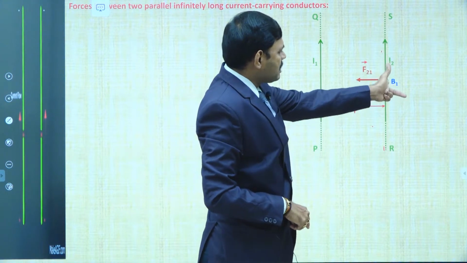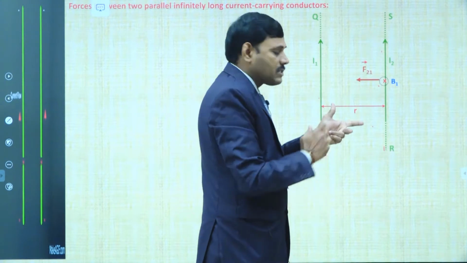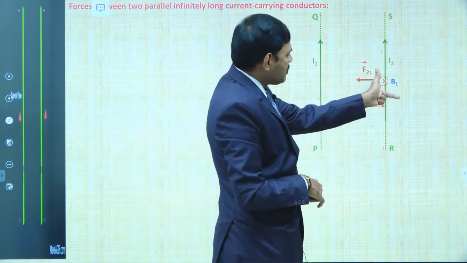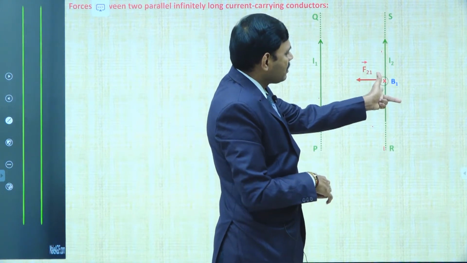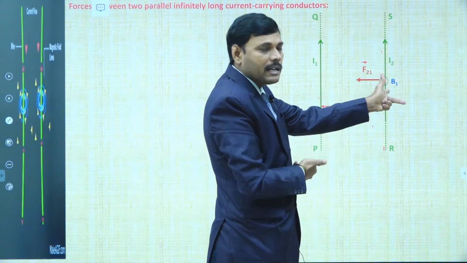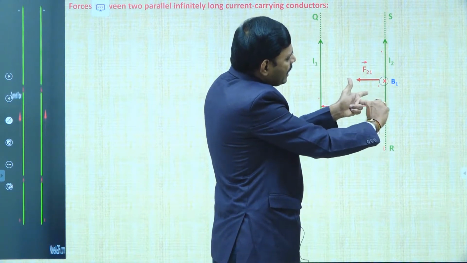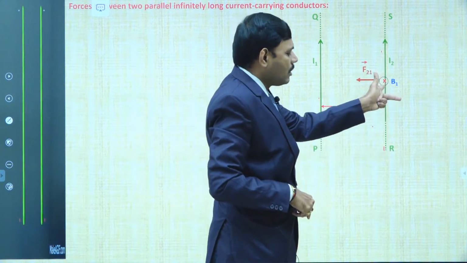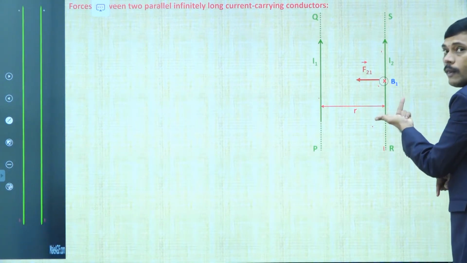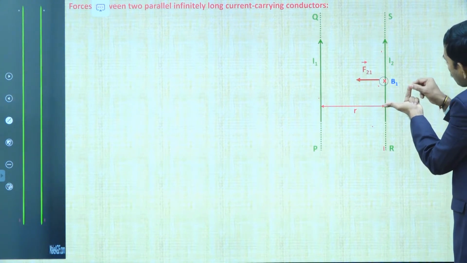Here, because B is into the board, rotate your hand such that this forefinger is along the B1 direction. B1 is into the board. Okay, it is correct. But B1 is the magnetic field along the current carrying wire carrying current I2. So this finger should be along the direction of I2. That's why rotate your hand like this. We have to rotate our hand comfortably such that this indicates B1 and this finger indicates I2.